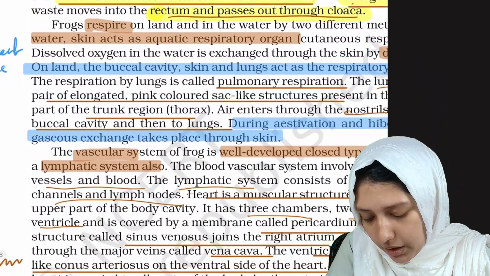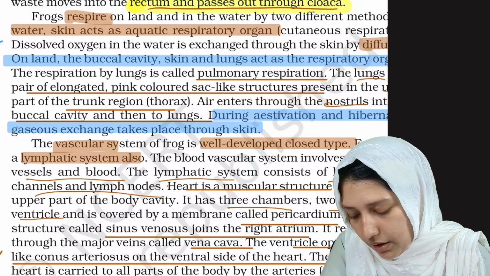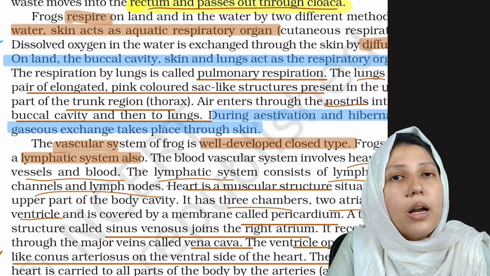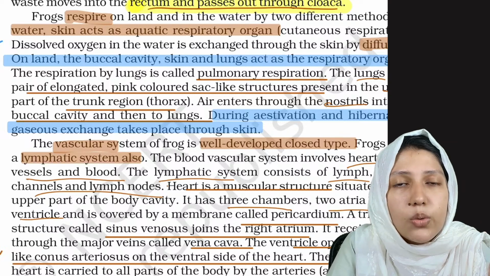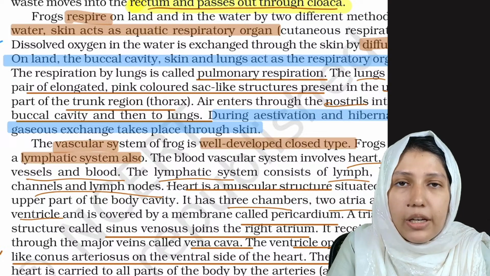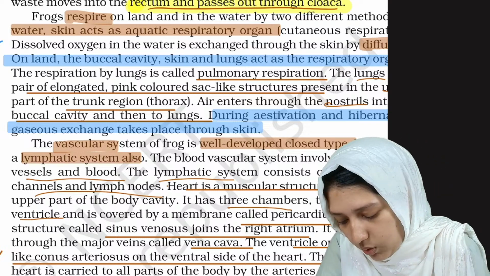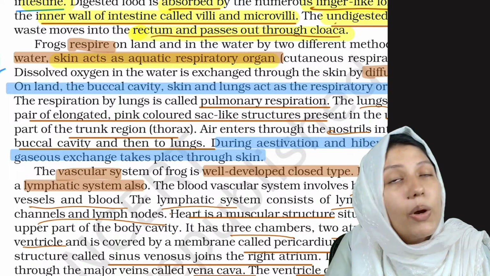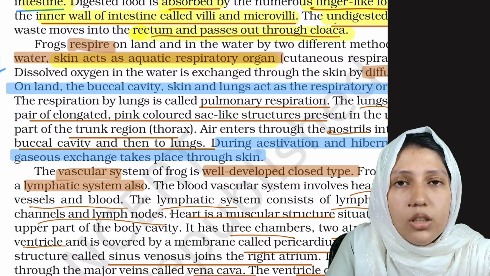Frogs respire on land and live in water. Clear? They respire on land and in water. On land they have respiratory organs and make use of them. But the frog also lives in water, right? So in water they can use two methods for their respiration. What are the two methods? One is that their skin can act as an aquatic respiratory organ. So skin is also a respiratory organ in the frog.